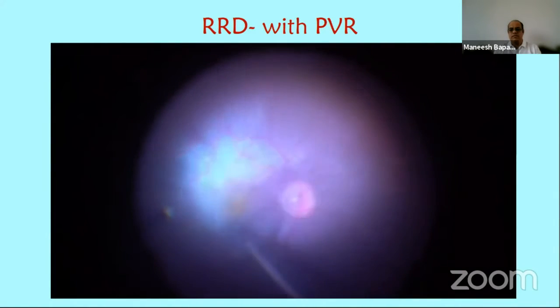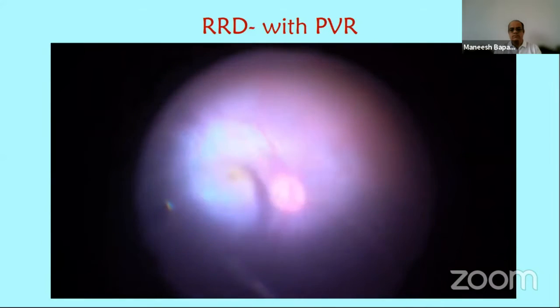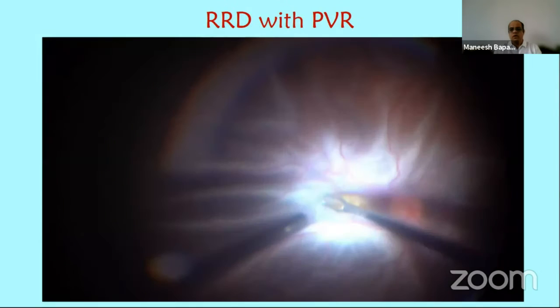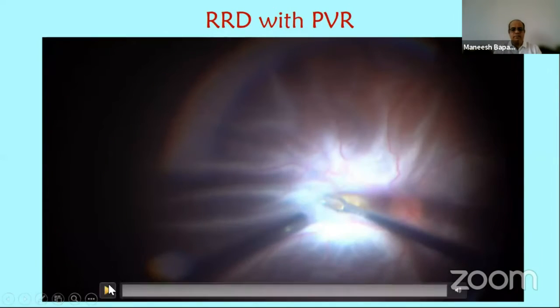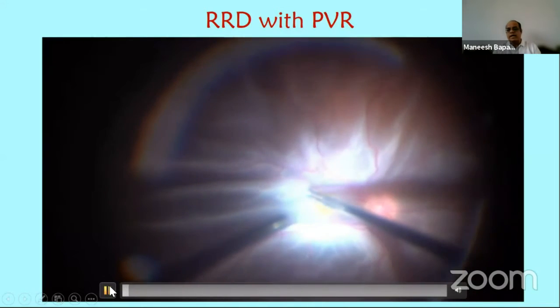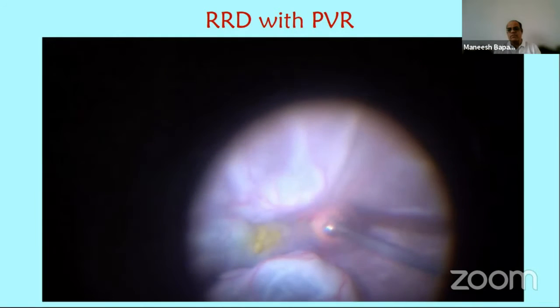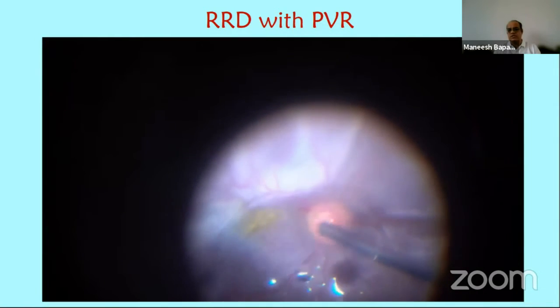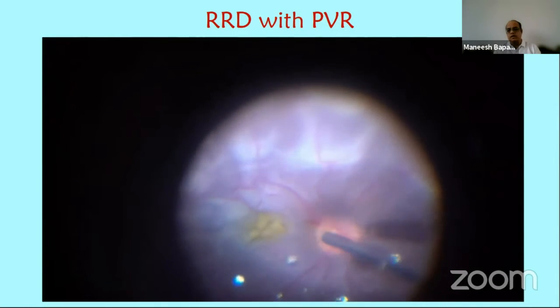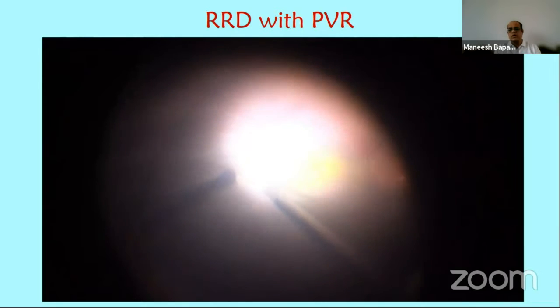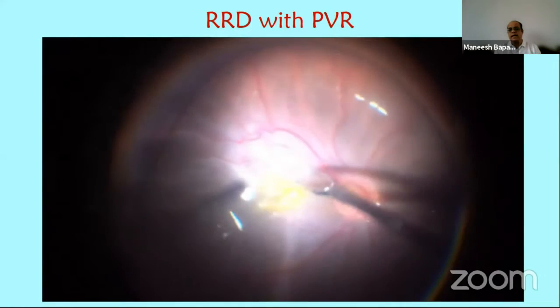Here the ILM is being removed. This is a patient who had PVR changes and a very tight macular pucker. I tried to remove the membranes without the help of LPFC, but LPFC helps in these situations, where we can use it as a third hand to keep the retina flattened and then use forceps to remove the ILM and the premacular membranes in these cases.